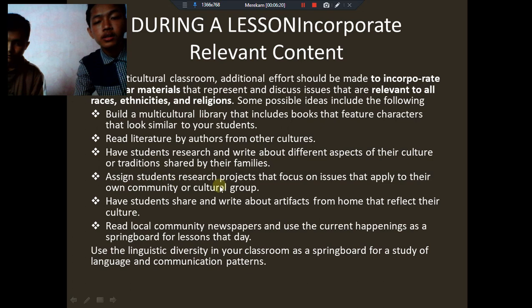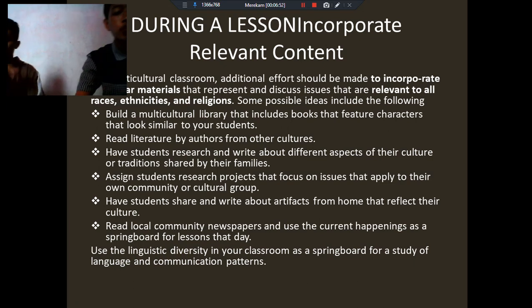Assign student research projects that focus on issues that apply to their own community or cultural group. Have students share and write about artifacts from home that reflect their culture. Read the local community newspaper and use the current happenings as a springboard for the lesson that day. Use the linguistic diversity in your classroom as a springboard for a study of language and communication.